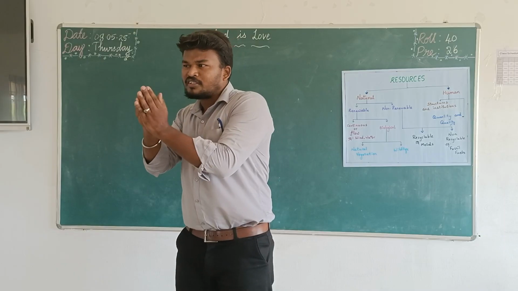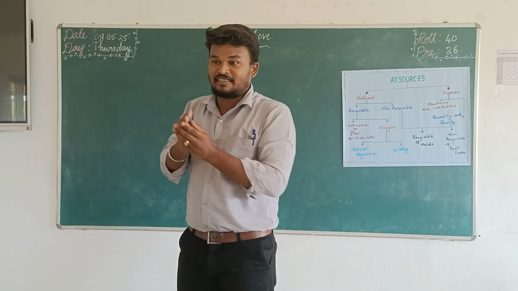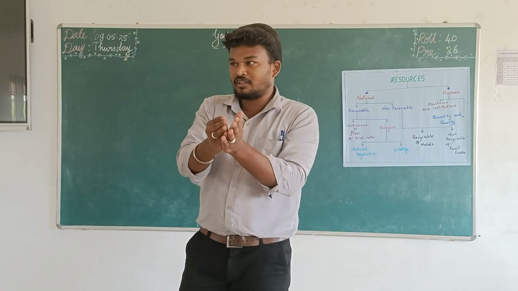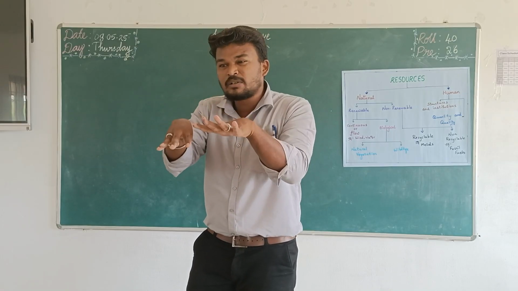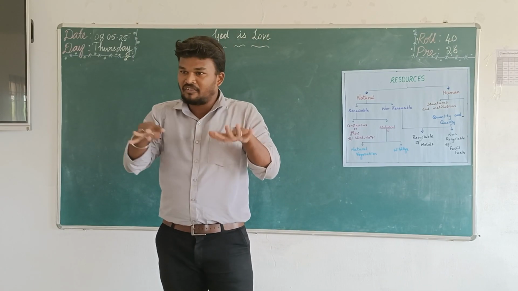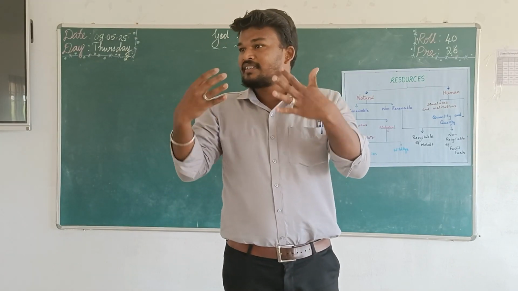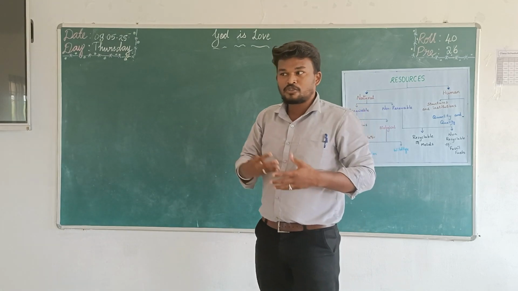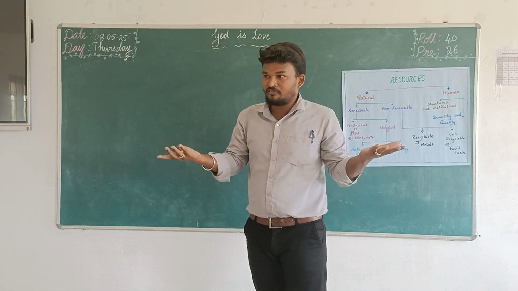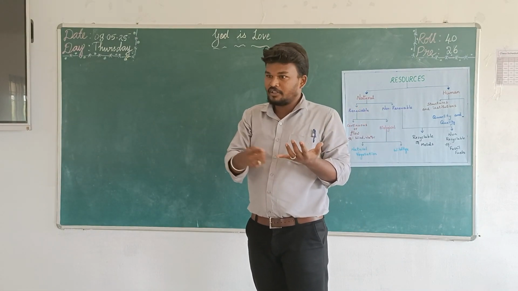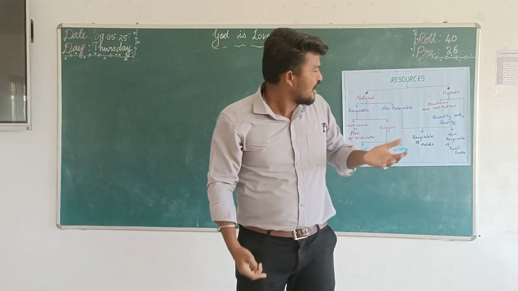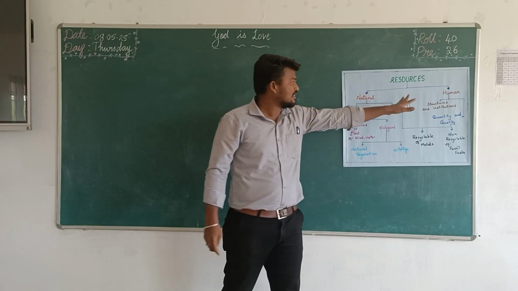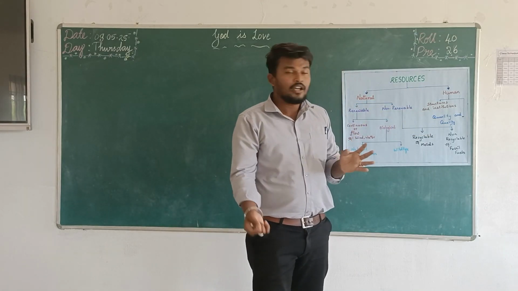Some categories of animals are endangered species. Endangered species means they are going to die out, with very few creatures left in our world. Some insects or species are extinct species, which no longer exist in our world, for example dinosaurs. And then there are human-made resources, structure and institution, and quantity and quality.